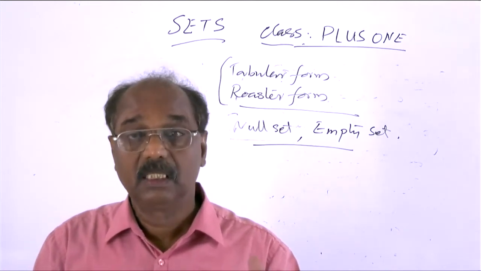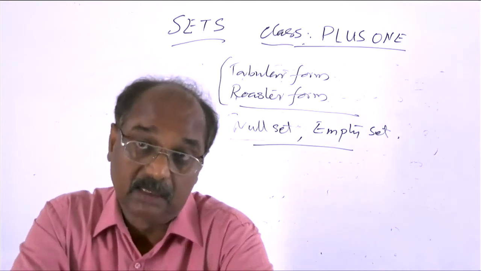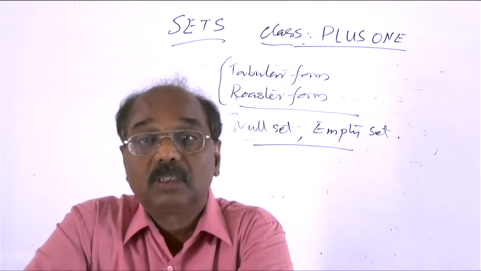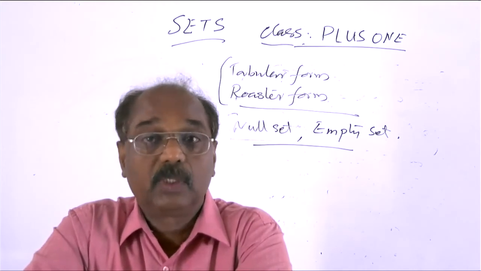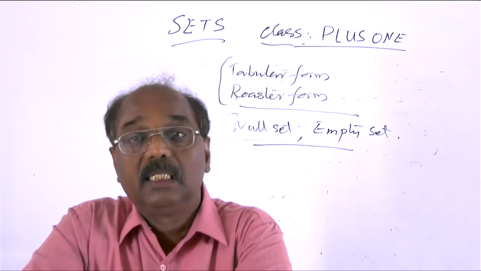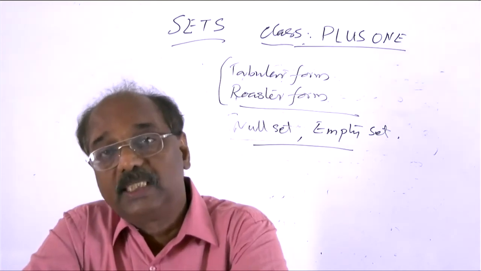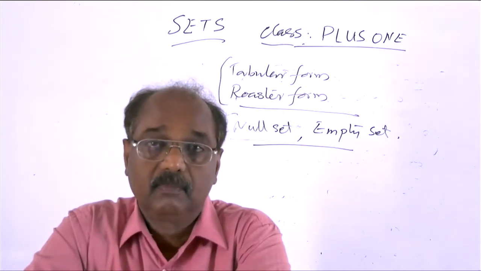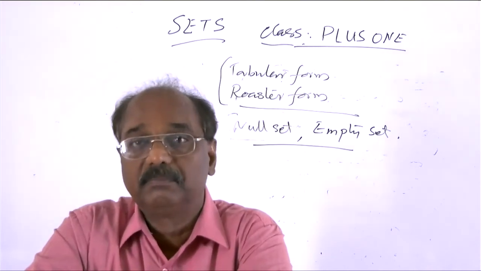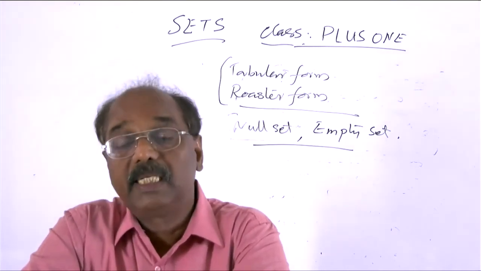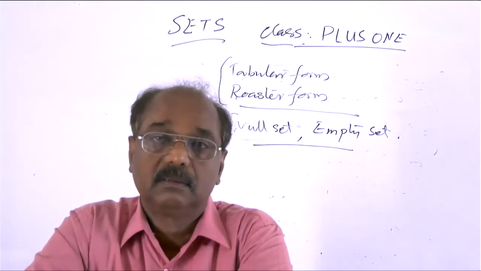Now consider the collection of all students studying in both +1 and +2. No such student exists. A student cannot study in +1 and +2 at the same time. Therefore, it is an empty set. No element, but by definition, it is a set.